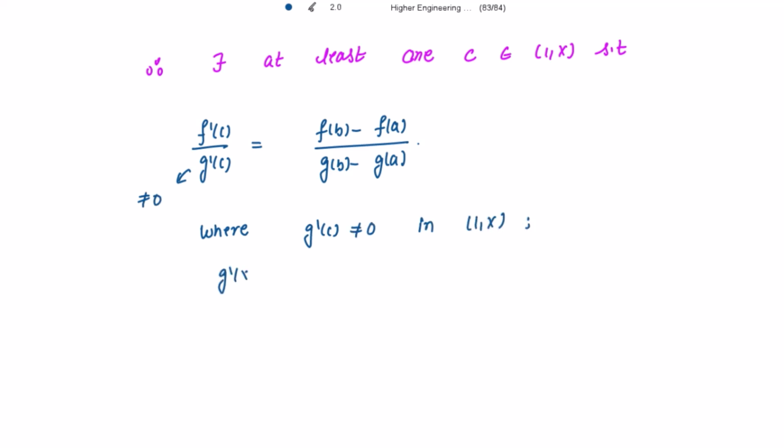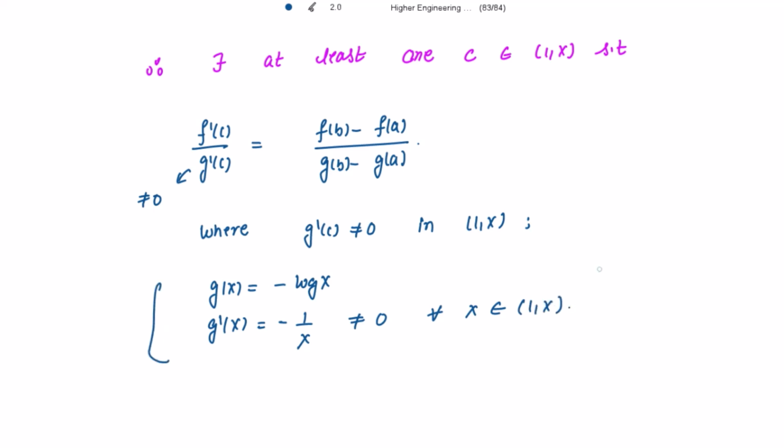What is g'(x)? What is g(x)? It is negative of log x, right? So g'(x) will be minus 1 by x, which is non-zero for all x belonging to the open interval (1, x). So this is the reason for that. So here g'(c) is equal to minus 1 by c, and let's check f'(c).